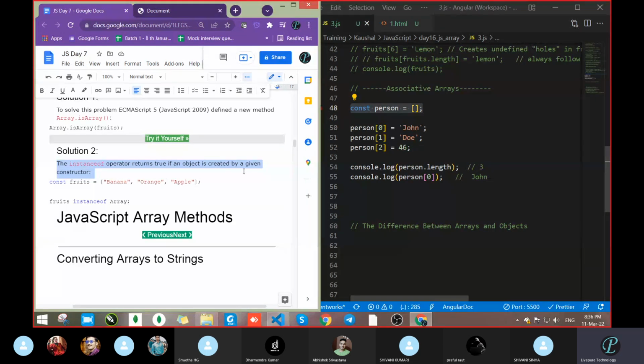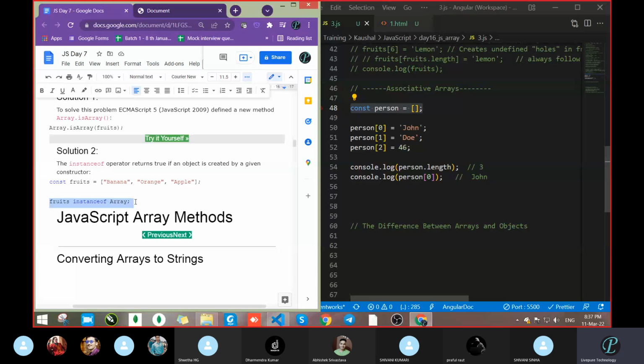Like here, const fruits equal to banana, apple, orange. What is it going to check? fruits instanceof Array. It will check whether fruits is an instance of Array or not. Fruit is an array variable, that's a variable, but it is array type because of the symbol.